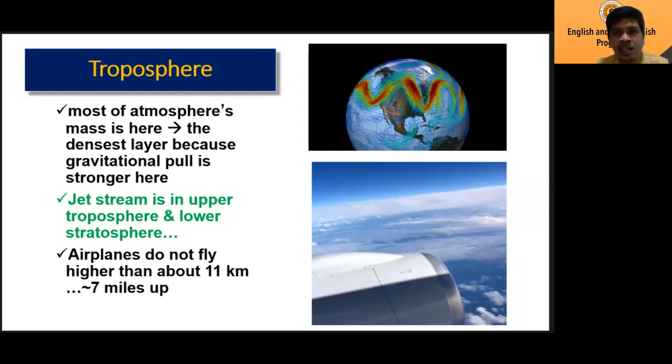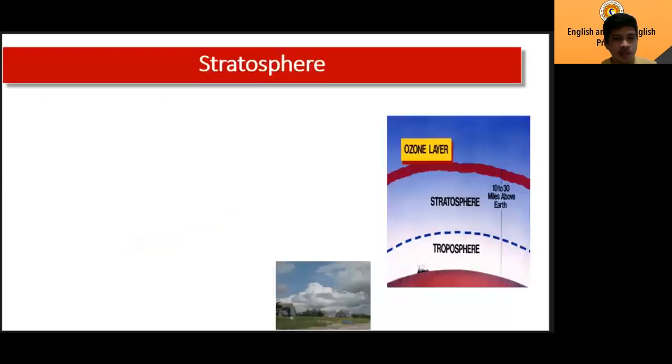Next slide is, what time is it now? Let me check. Okay, we still have 5 minutes. Okay, we'll proceed with layer number 2. Number 2 is the stratosphere. That's the second layer. So here the first layer is the troposphere. Number 2 is the stratosphere. Sorry, it's 9:20. 15 minutes more. We still have a lot of time.